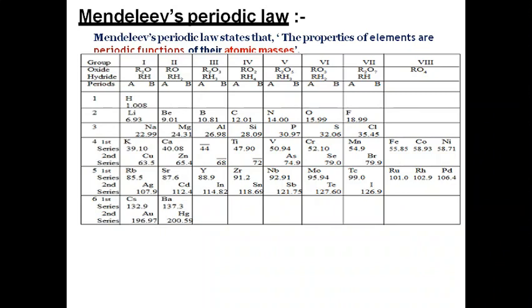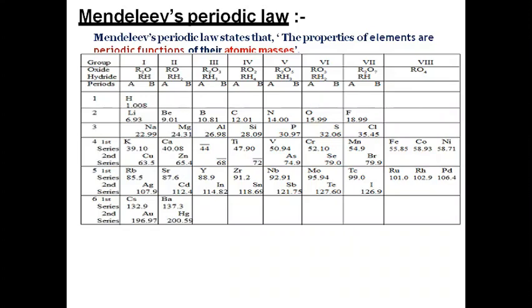Number two, there are 7 periods. By periods he meant the horizontal rows. There are 7 periods and 8 groups. By groups he meant the vertical columns. So there were 7 periods and 8 groups in the Mendeleev periodic table.